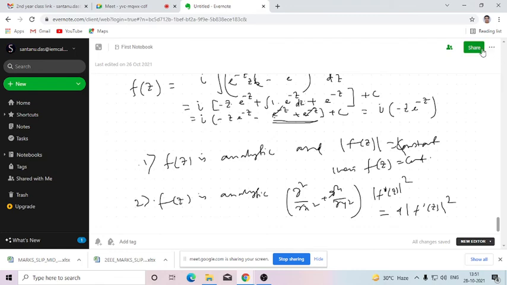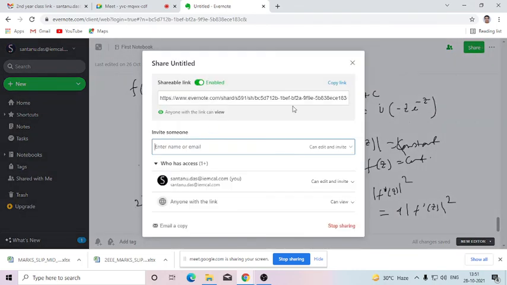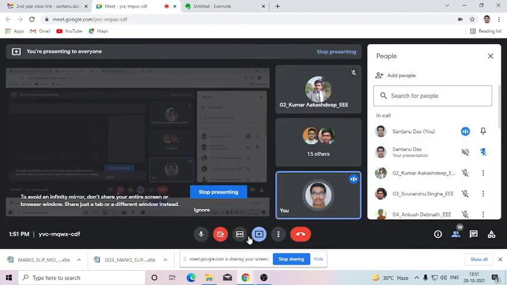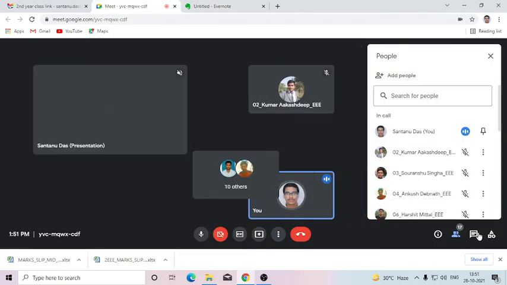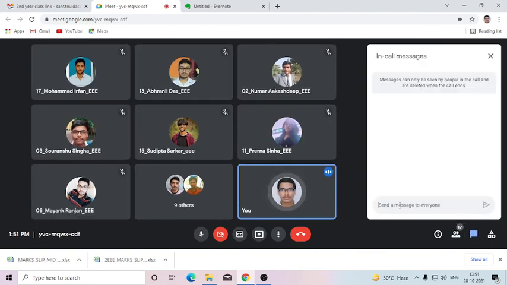Okay. So I'm sharing this handwritten note here. Those who have an account in Evernote, you can log into Evernote and just copy this link, and later on you can click the link and see whatever is written over here. And I'll be sharing the remaining PPTs of the first chapter in the Google Classroom by today. Just go through once, and the solved problems, if you can't understand, just let me know in the next class.